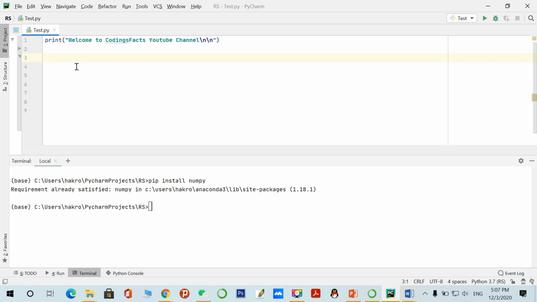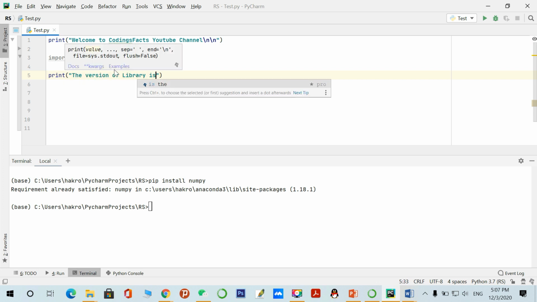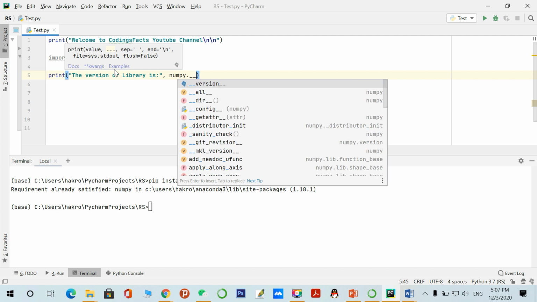For this we are importing the library, with the keyword import and numpy, and we are printing here the version of the library, like numpy dot version.